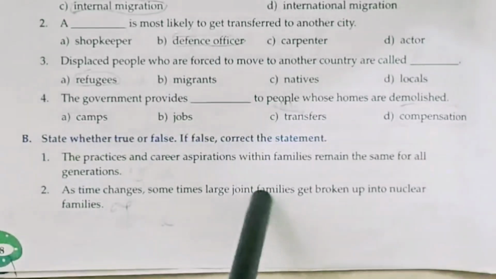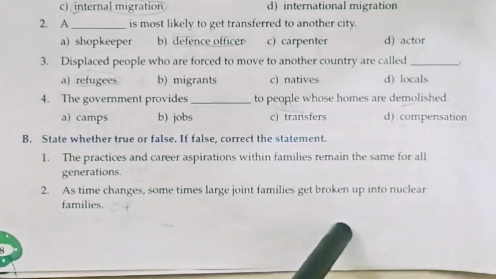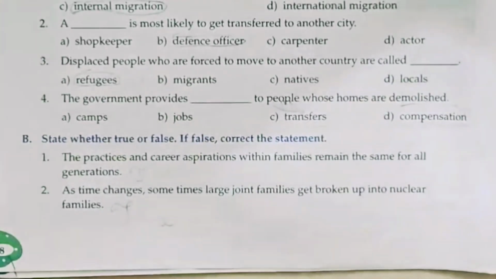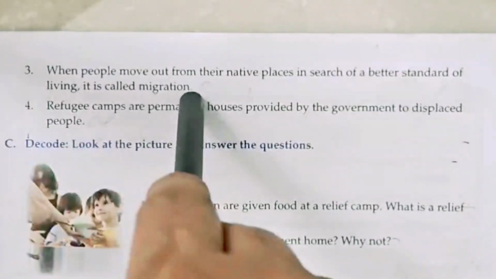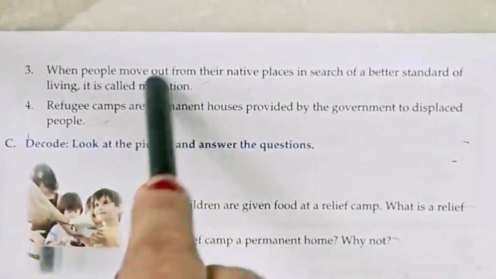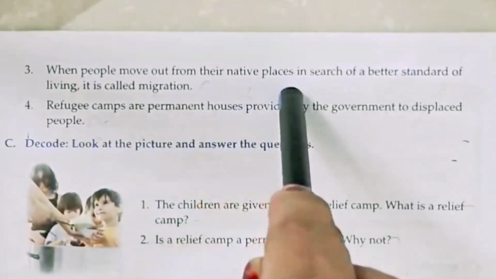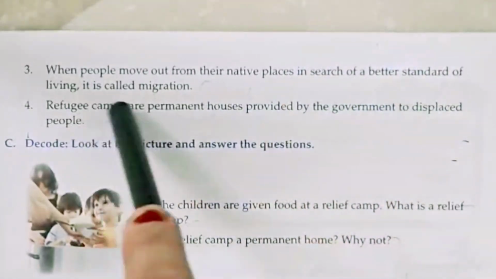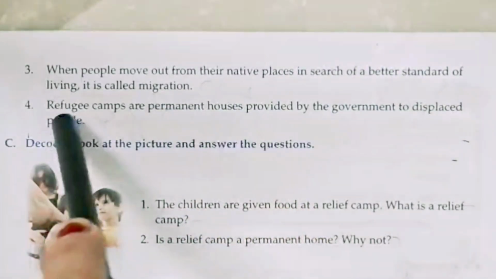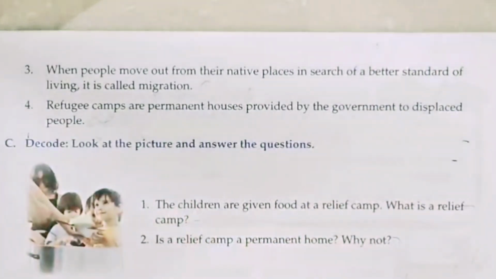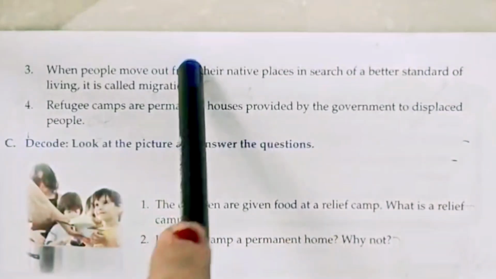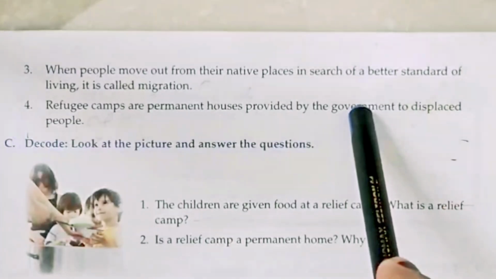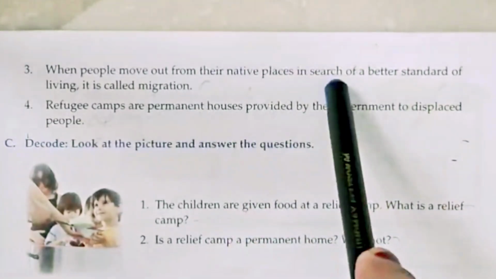So statement B is true. Now next, number 3, when people move out from their native places in search of better standard of living, it is called migration. Yes, this statement is true because people move from one place to another due to better job or better education or better health facilities.